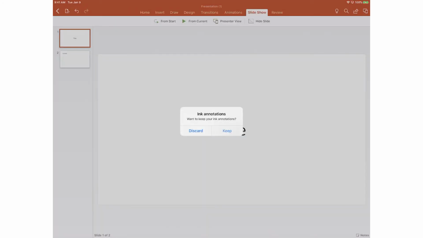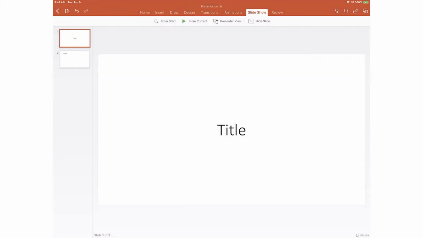What's interesting about this is when we exit out of this, we will be asked, do we want to keep these annotations? And this is where the PowerPoint version is a little bit different than the Keynote version. Keynote doesn't save your annotations, but if you're doing a presentation in PowerPoint and you're marking up your slides and you want to save those annotations to the slides, you can do that by selecting Keep. In this case, I didn't write anything prolific, so we'll just discard that.